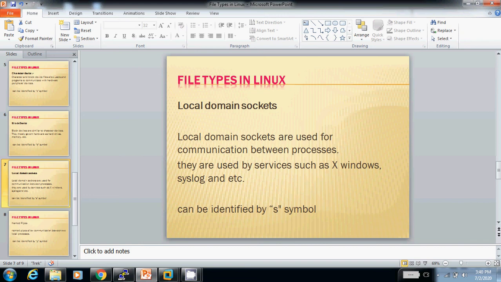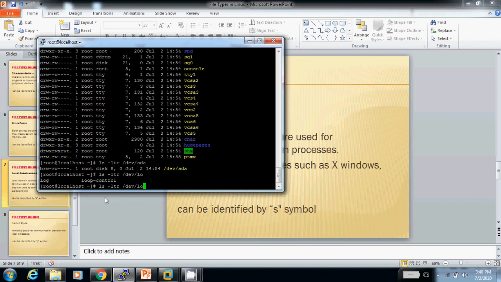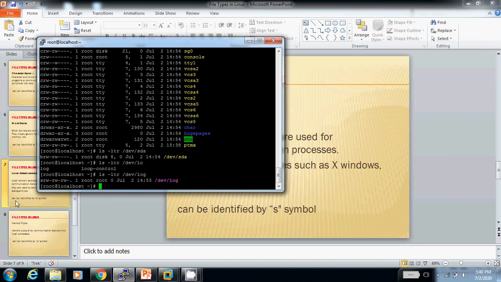I will take an example. See, I check the device logs. There is a file that starts with s. This is my socket file.